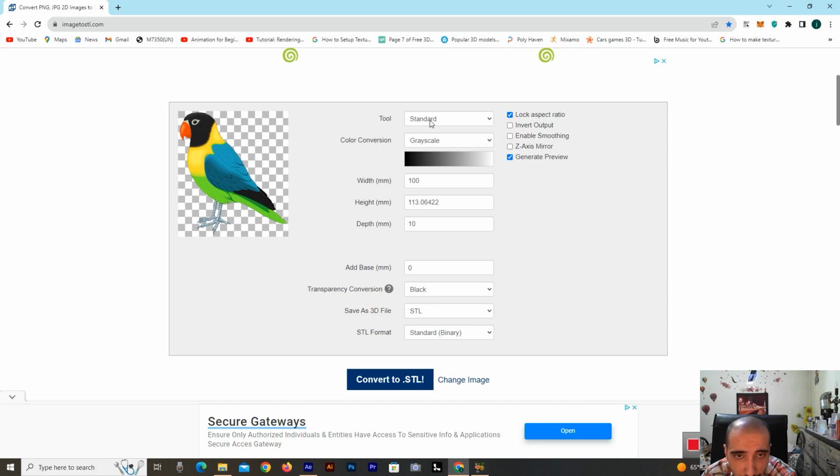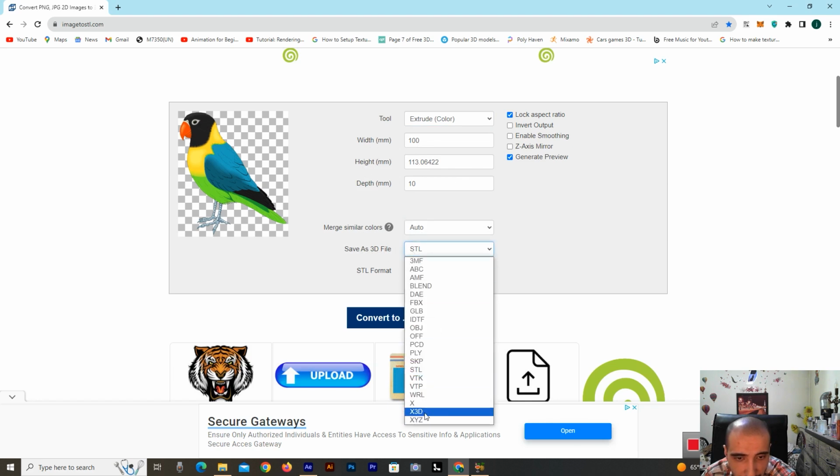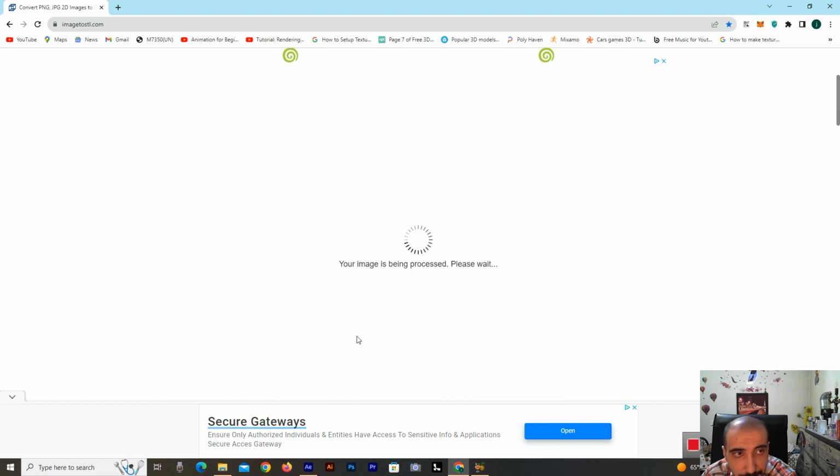For the first tool, I select this option, and for color, I select this option. Then I come down and here you have width, height, and depth. You can change these numbers for yourself, and merge similar colors. I select auto and save as 3D file. I select X3D, yeah, convert to X3D.